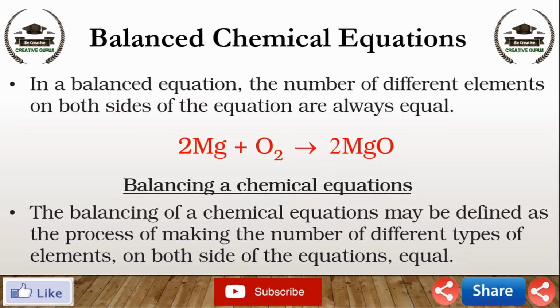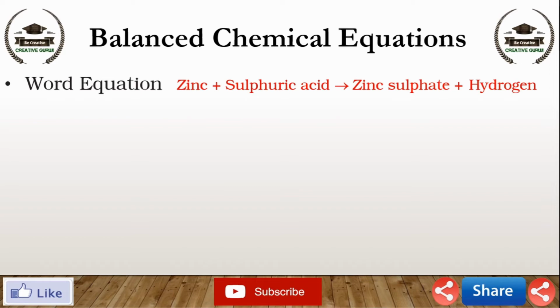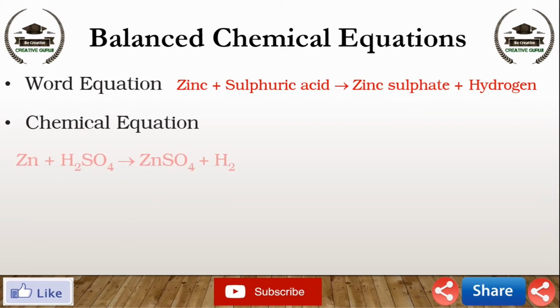Now let us learn about balancing a chemical equation step by step. Suppose the word equation for a reaction may be represented as zinc plus sulfuric acid gives zinc sulfate plus hydrogen. The above word equation may be represented by the following chemical equation: Zn plus H2SO4 gives ZnSO4 plus H2.